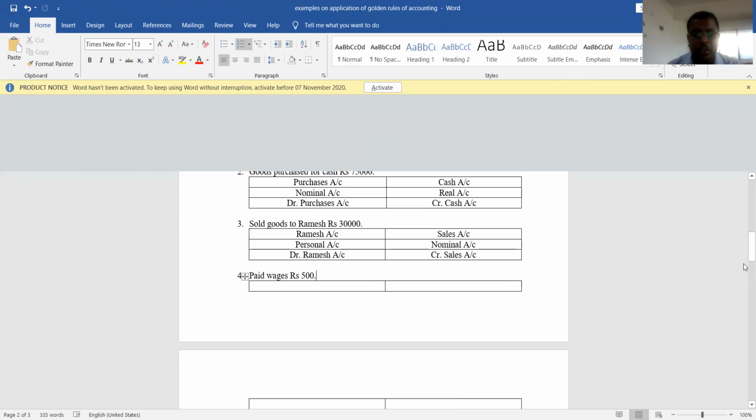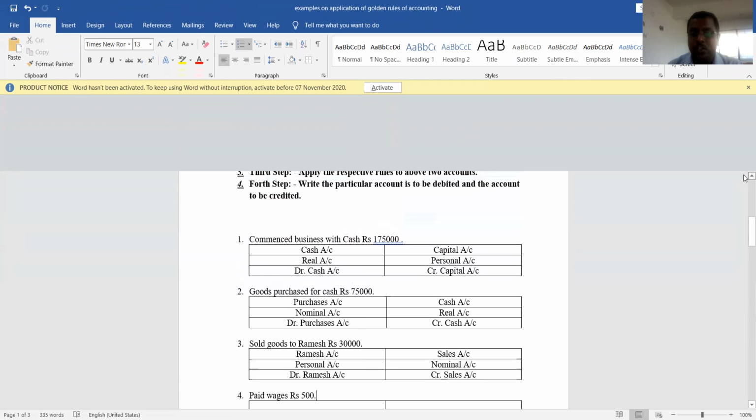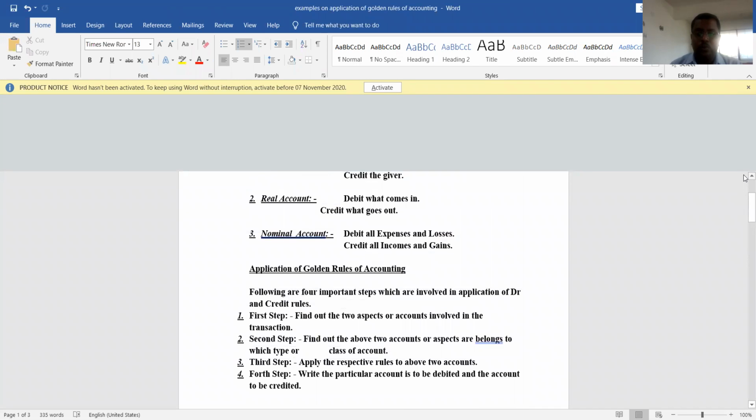And third one is nominal account. As we all know, this account deals with expenses and losses and incomes and gains. The debit and credit rule of this account is: debit all expenses and losses, meaning if there are any expenses and losses, we need to debit them. And if there are any incomes and gains, we need to credit them. So the rule of this nominal account is debit all expenses and losses and credit all incomes and gains. That account is known as nominal account.